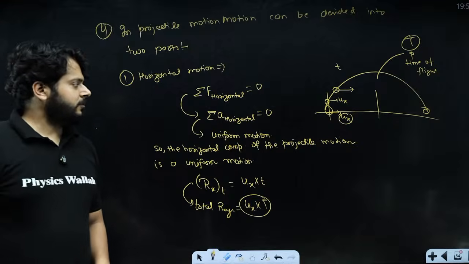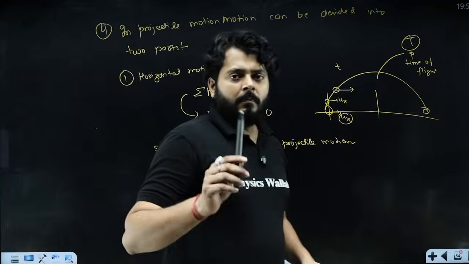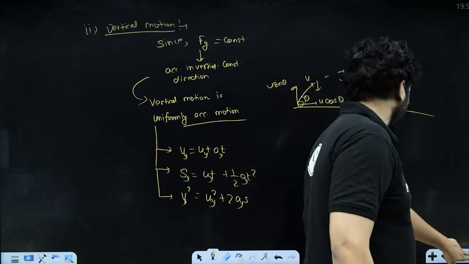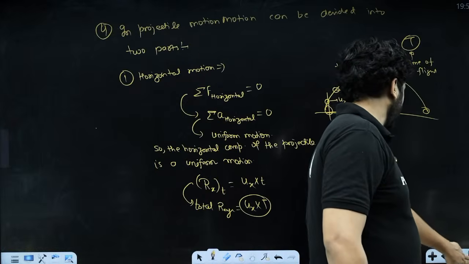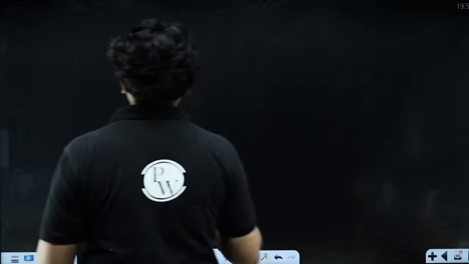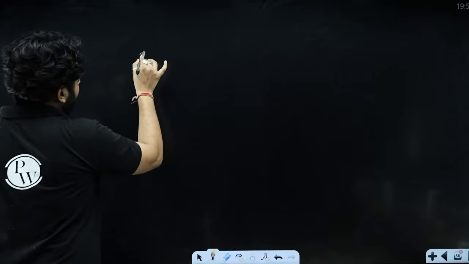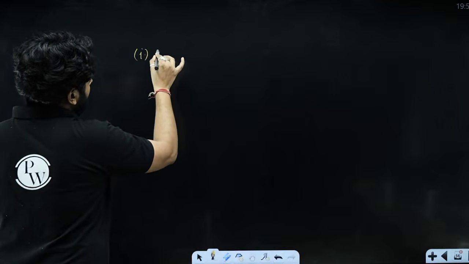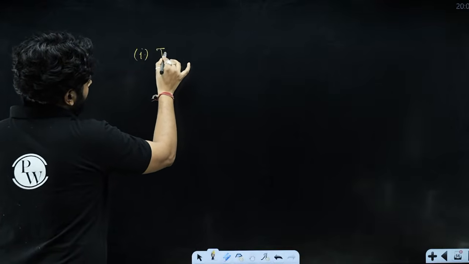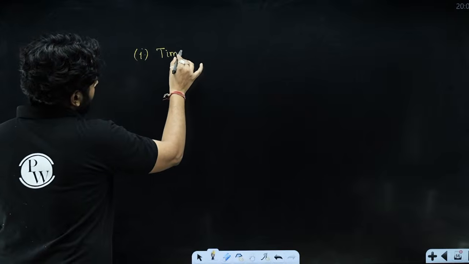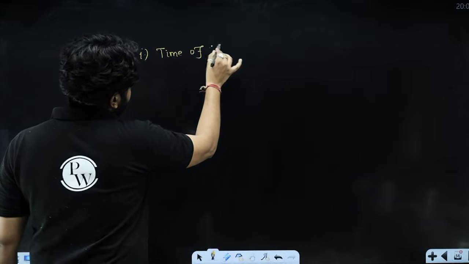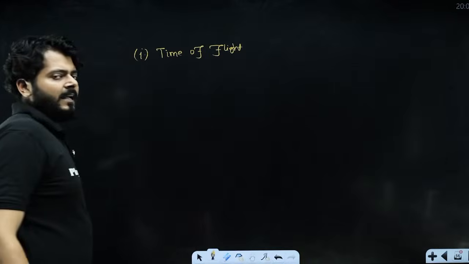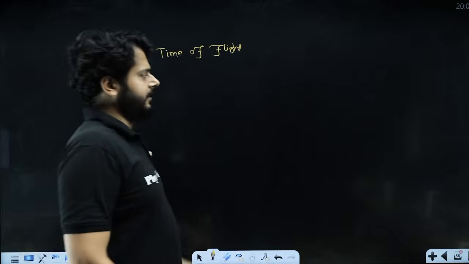Okay. So right now, my dear kids, there are certain parameters, as the kid is asking as well. There are certain parameters, right? The first parameter is time of flight. Okay. Time of flight is the time for which the body stays up in the air, right?